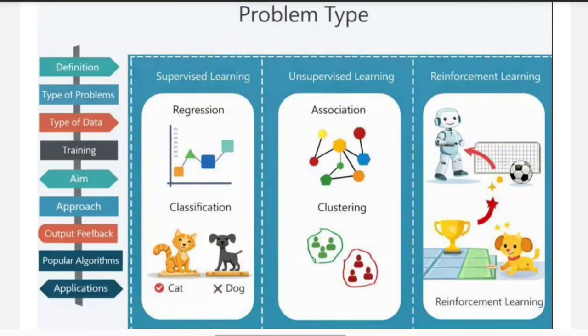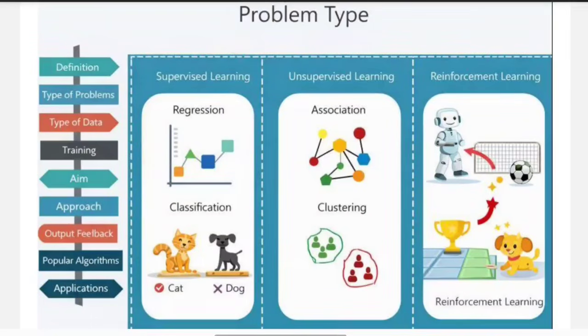One more example I can give is house price prediction. Today the house price may be different, tomorrow the house price may be different. It may decrease or it may increase, but the value will be changing continuously. So that type of problem comes under regression.